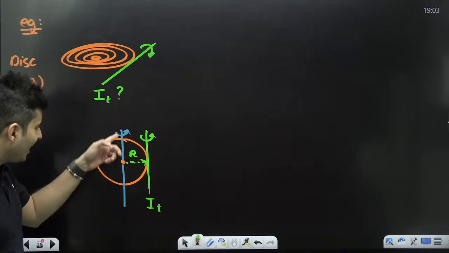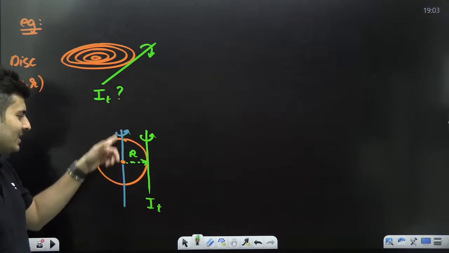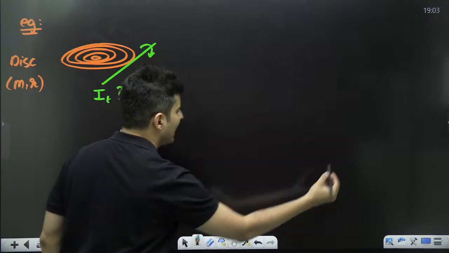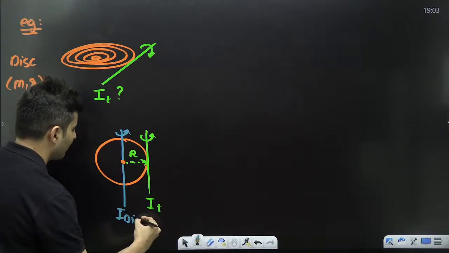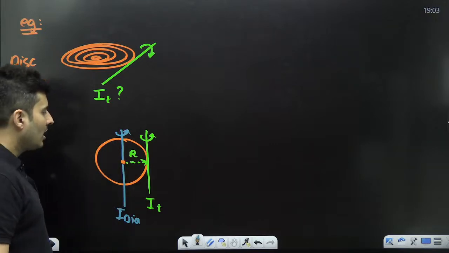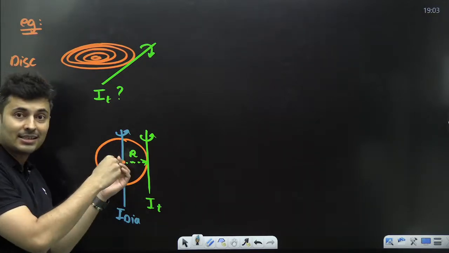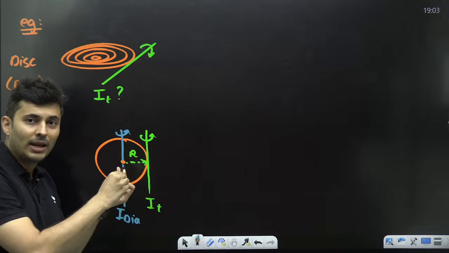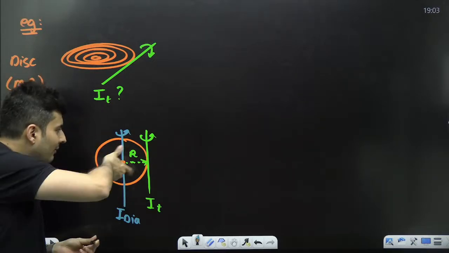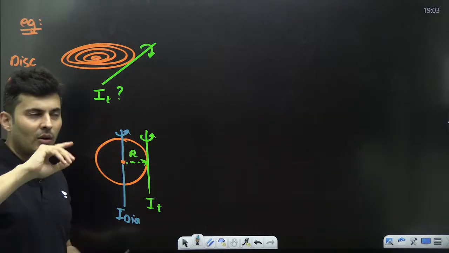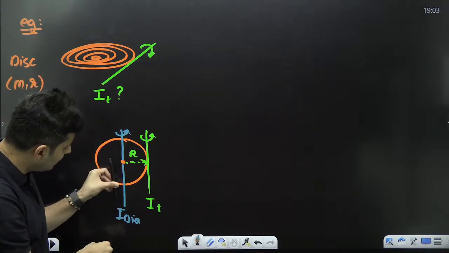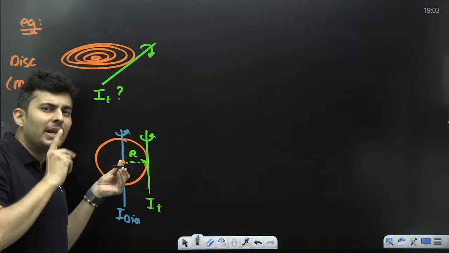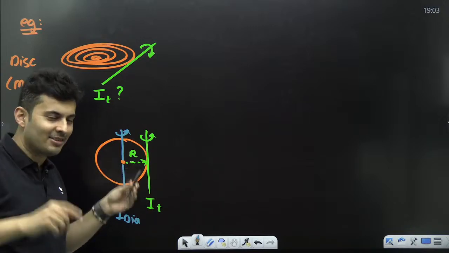But there is a problem. I don't know the moment of inertia about this axis, because this axis technically is the diametrical axis, along the diameter. And I know the moment of inertia when the axis is like this, in and out of the plane of the board. I know about this axis, I want to know about this axis. They are perpendicular. Maybe perpendicular axis theorem.